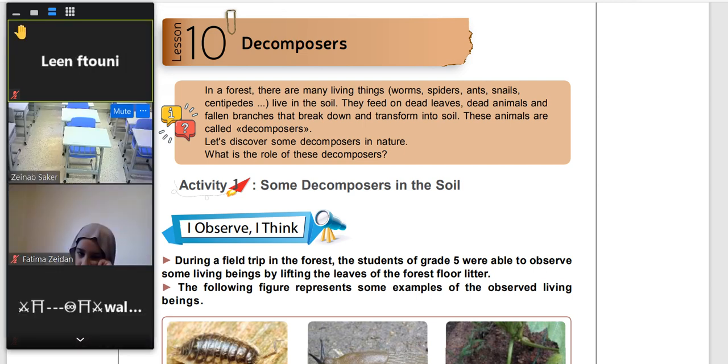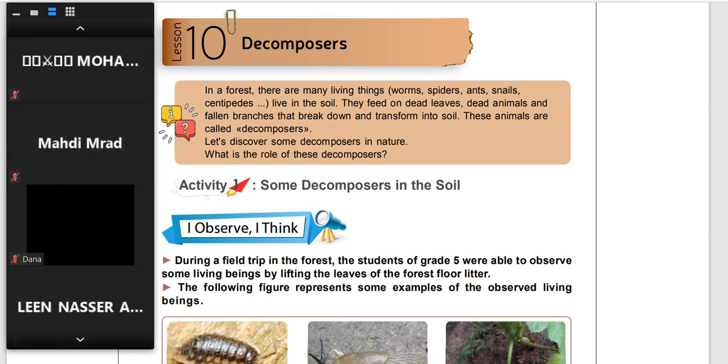When I see the animal, it feeds on dead animals and dead plants. This is what we call a decomposer. Very excellent. Thanks a lot, teacher. So, when I observe that this animal can feed on the dead material or dead living things, I can name it as a decomposer.